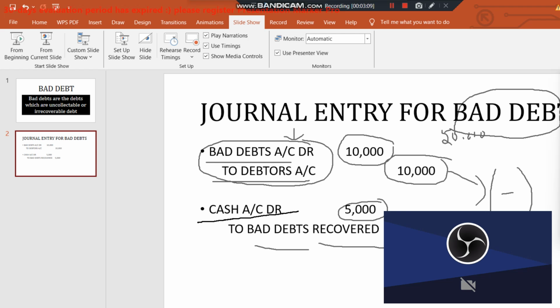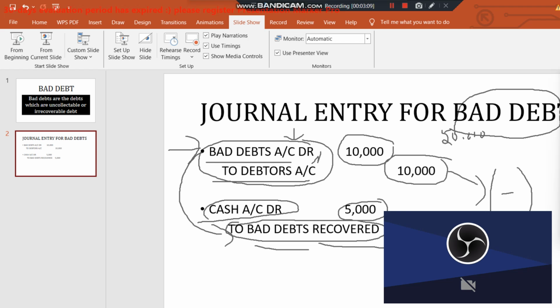That is why you are debiting the Cash Account and crediting Bad Debts Recovered, because you had already debited the bad debts account. Now it is partly recovered, so you are crediting the recovery of bad debts. Initially you are not receiving any cash, so cash is not entering into the business; only the debtors are there, and you are debiting the bad debts account. But after that you receive at least 5,000 as your recovery amount. Only after receiving cash do you make this entry: Cash Account debit to Bad Debts Recovered Account.